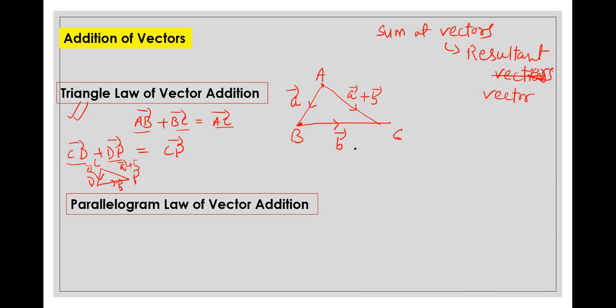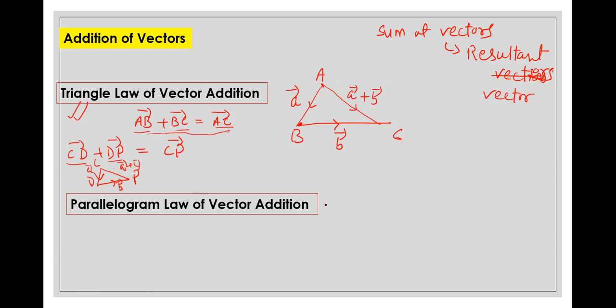Whenever you have AB plus BC equal to AC, that's why if you write AB plus BC plus CA, you will be getting the zero vector. Means AB plus BC, then CA, so from A to A, that will be the zero vector. So please just see this thing.